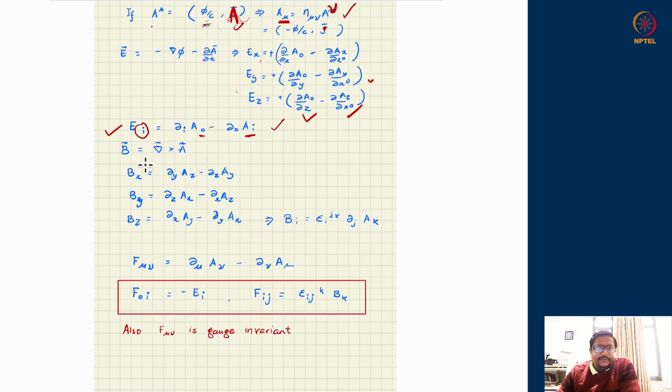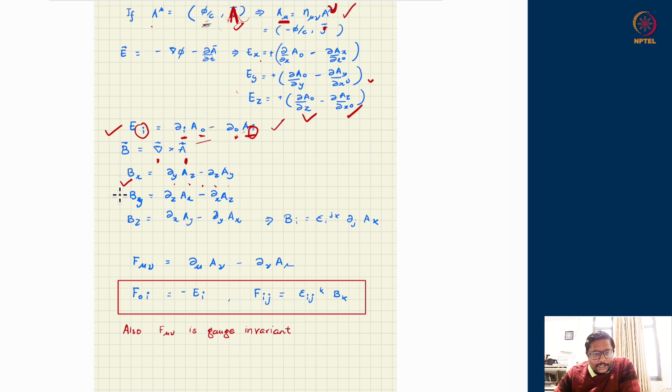What about the magnetic field? We know the magnetic field is obtainable from the curl of A directly. So the x component of the magnetic field will be del y Az minus del z Ay. Whatever we discussed about the electric field, the same indices were appearing in the A and in the derivative.